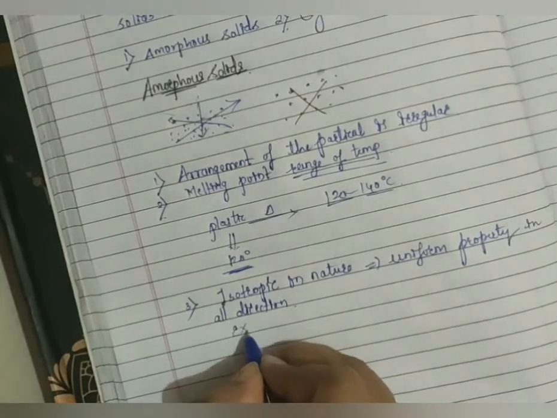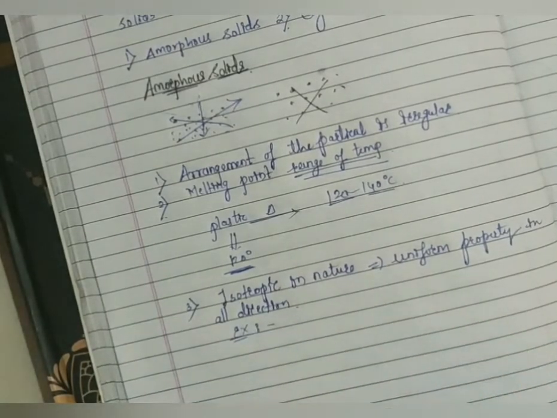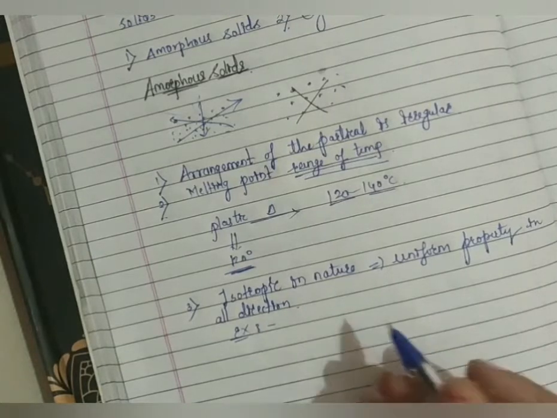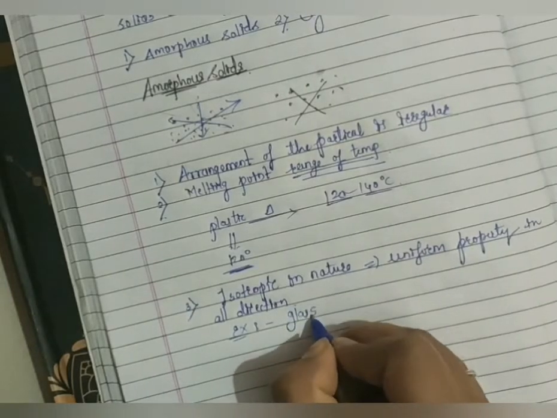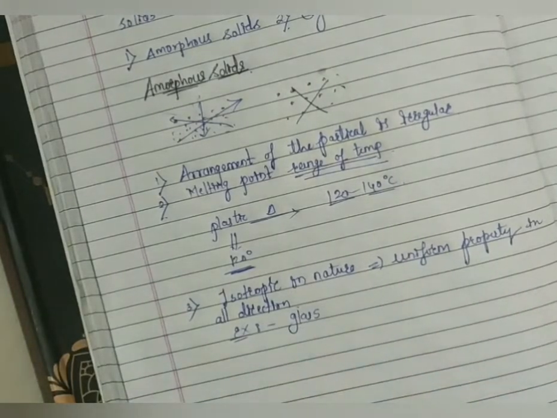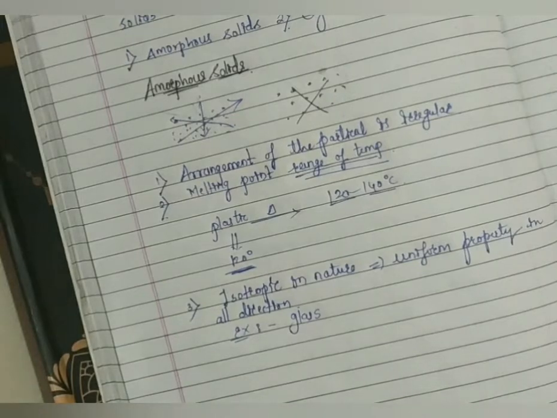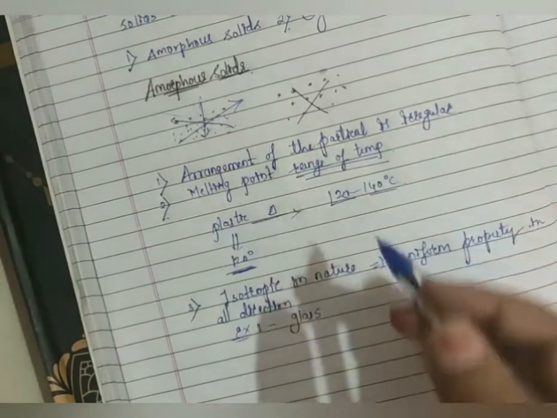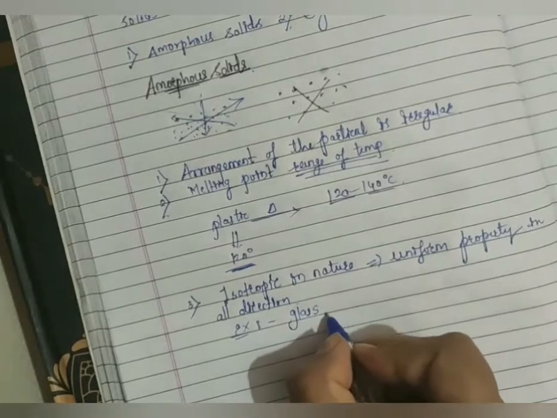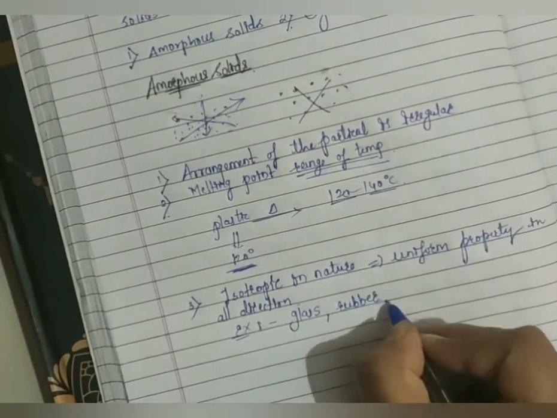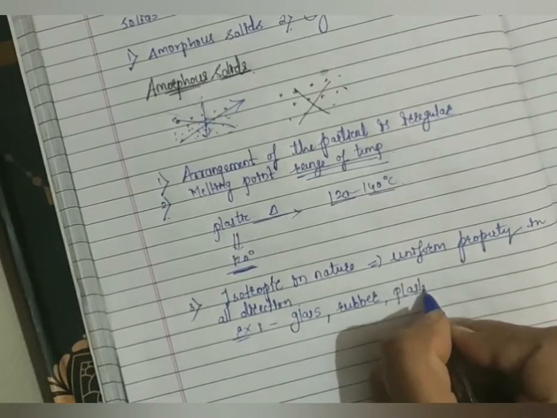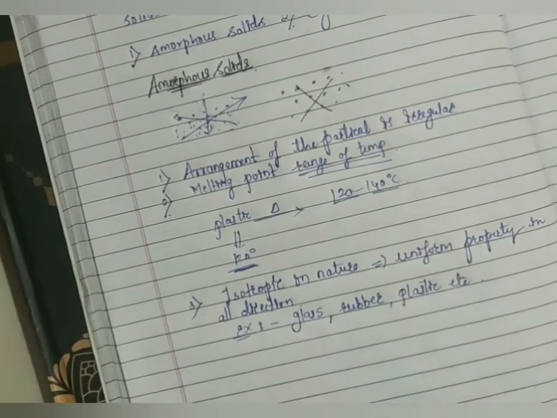Examples of amorphous solids you already know, because you already studied this topic in your theory part. So the example will be glass. You have to remember the example, because sometimes they will ask, glass is an example of which type of solid, and then you can easily tick that it is an amorphous solid. Glass, after that rubber and plastic. These are the examples of amorphous solid.